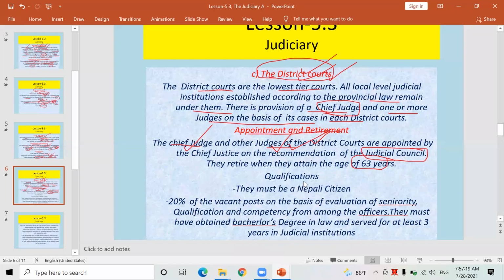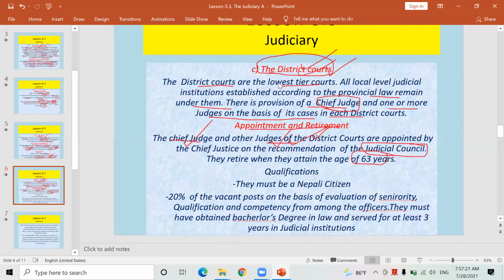Okay. Now look here, qualification. Regarding qualification to be a judge and chief judge of the district court, what sort of qualification should be there? Look here. The person who wants to be a judge and chief judge of the district court must be a Nepali citizen. I have already told you, Chinese, Indian, American people cannot be judges of the district court in Nepal.